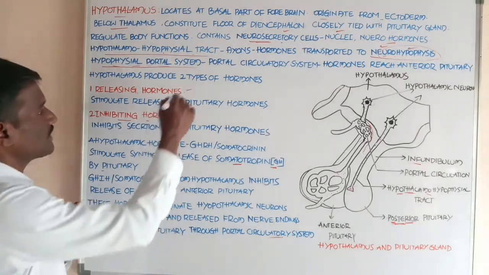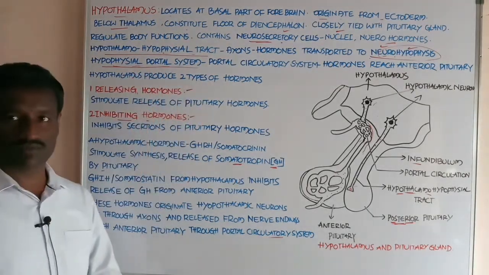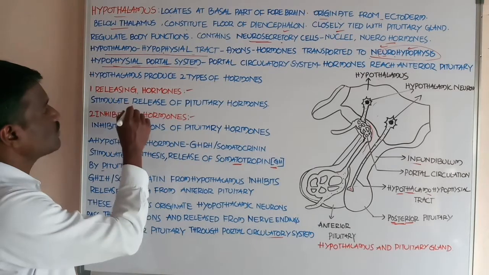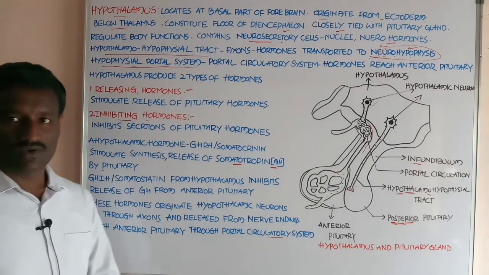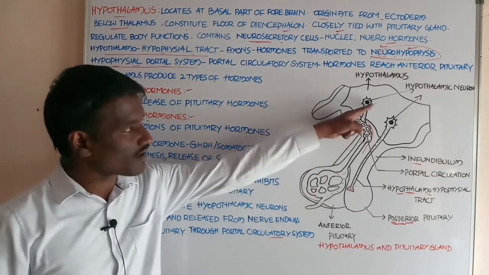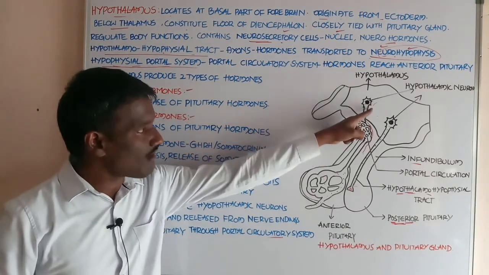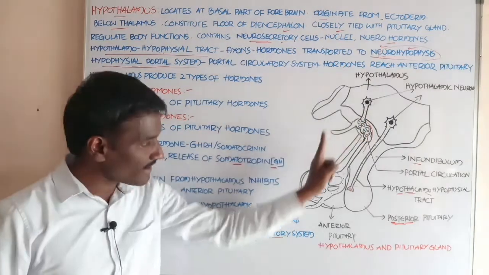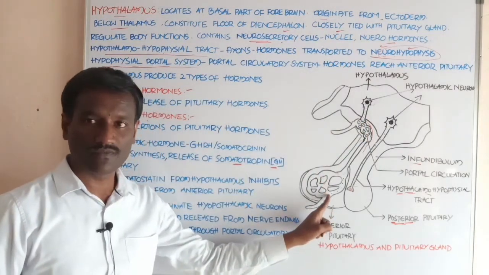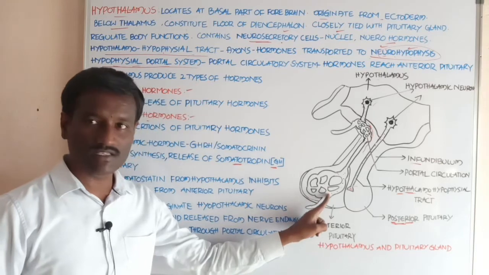First, releasing hormones. Releasing hormones stimulate the release of pituitary hormones. Students, releasing hormones are released from the hypothalamus and reach the pituitary.